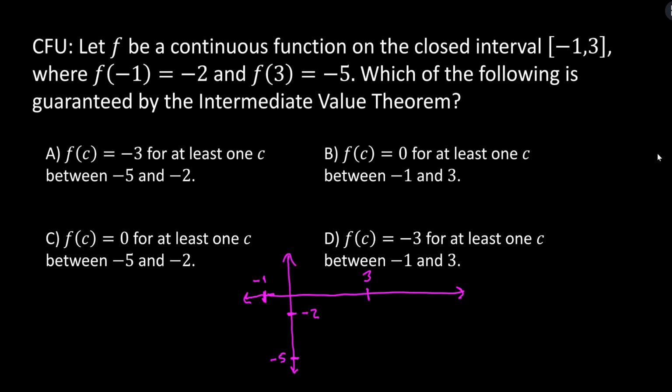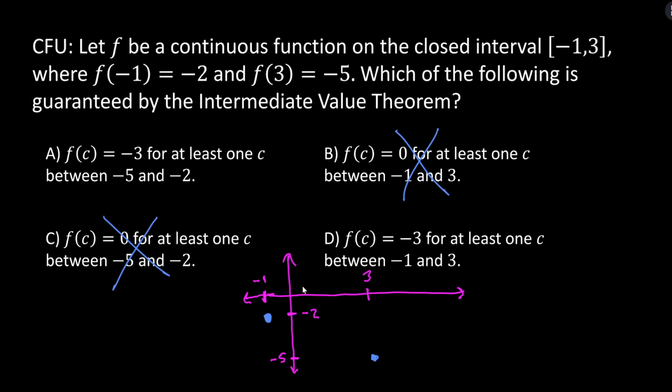So f of -1 is -2, f of 3 is -5, and what the IVT tells us is that this function has to pass through every single y value between -2 and -5 as it moves from -1 to 3 across the x-axis. All right, so let's go back to our multiple choice answers. The y value has to be between -2 and -5. We can automatically eliminate C, and we can eliminate B, because this is saying f of c equals 0. We can't conclude that any y value is 0. 0 is not between the y values of these endpoints, f of a and f of b.